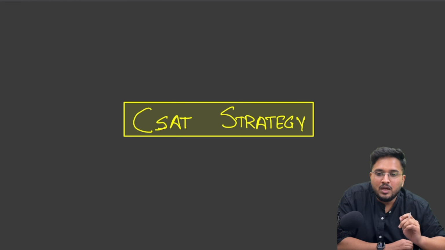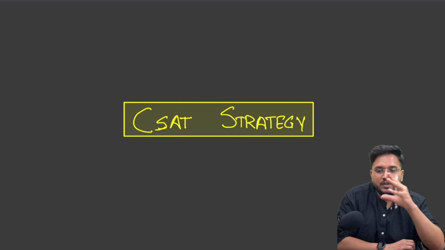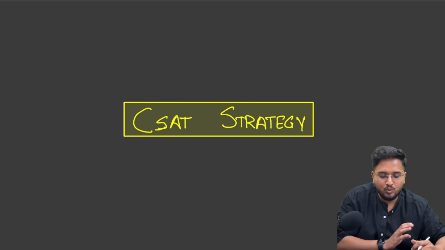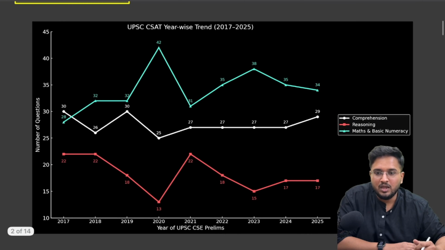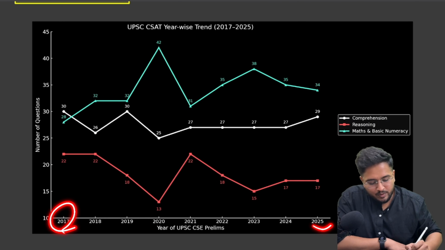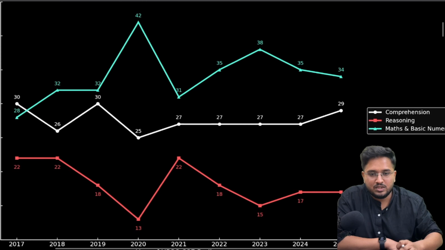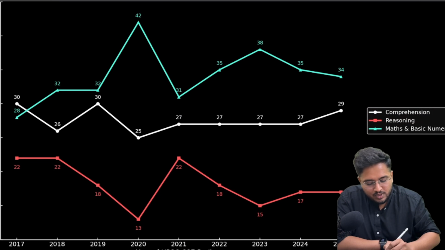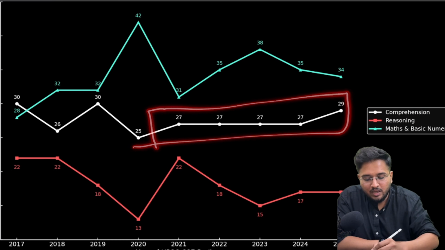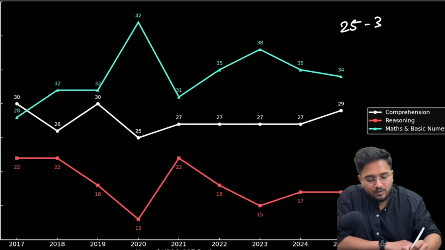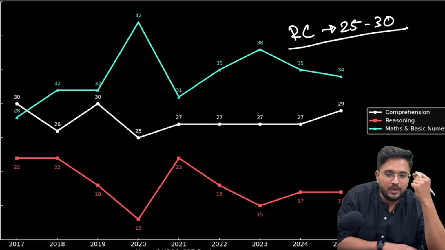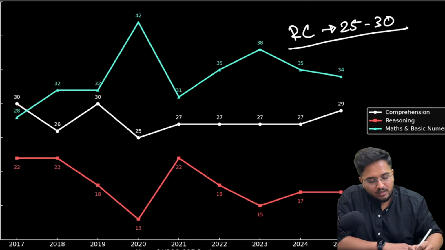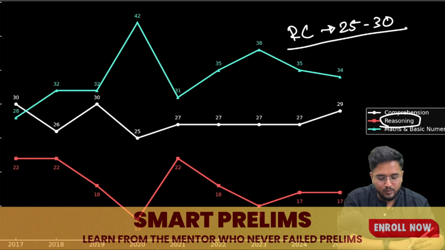So with respect to CSAT, before we go ahead with the strategy part, let us look at the overall section-wise trend of the CSAT paper in the last 7-8 years, from 2017 to 2025. If you look at the number of questions asked in reading comprehension, you will see that the number lies somewhere between 25 to 30 questions. I just want you to register these numbers so that we can strategize based on the weightage given to each and every section.